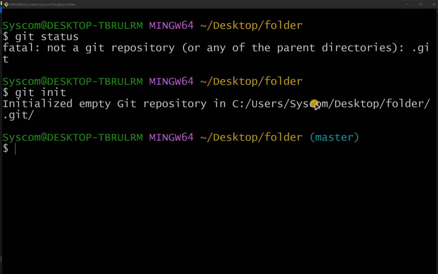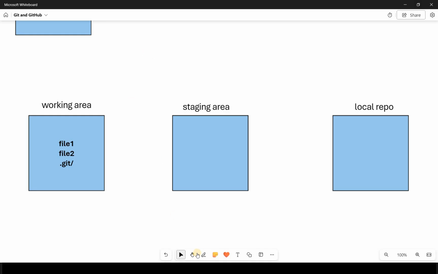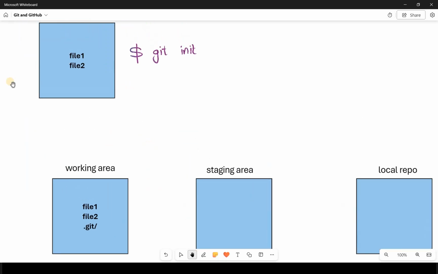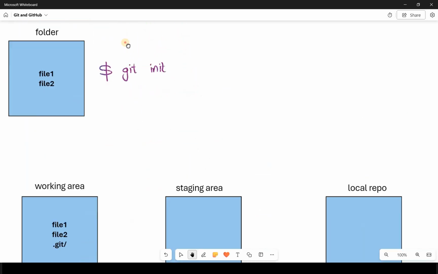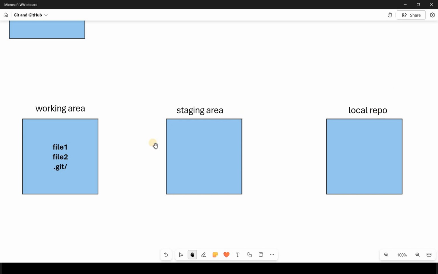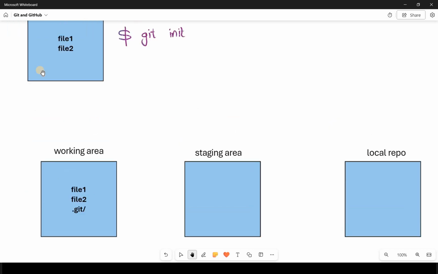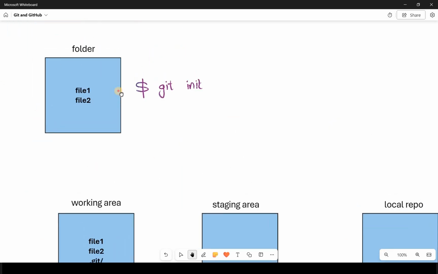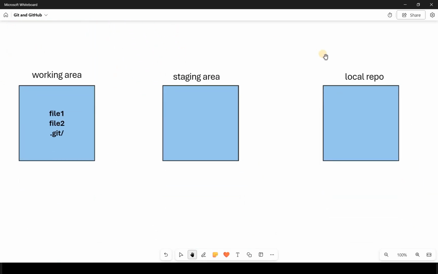Once I type git init, this process will happen. This folder will now be converted into something like this. It will still be a folder. Mind you, this will still be a folder. You will not be able to visualize this working area, staging area, local repo. You will just see the similar folder, but the back end of this folder will become something like this.